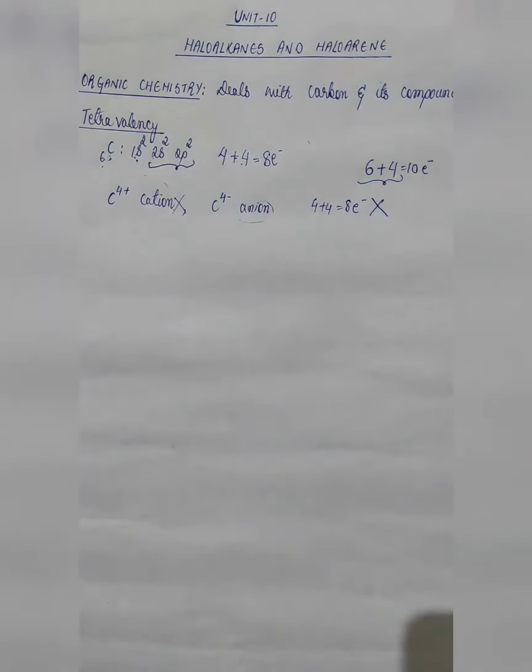Now how will carbon attain stability? Carbon has only one possibility, that is to form covalent bonds. What carbon will do is share its electrons. It will not give away nor accept, but it will form covalent bonds.